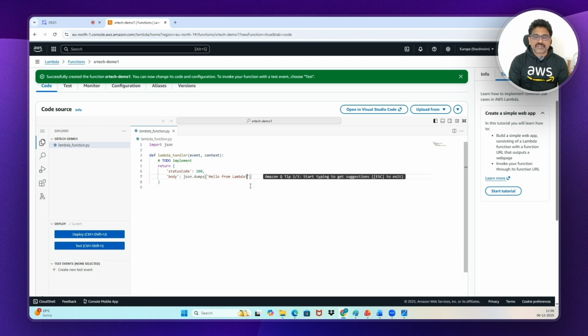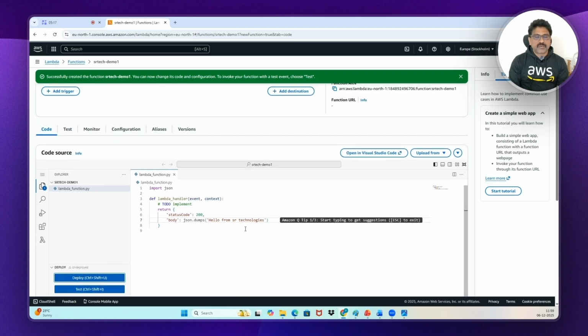If you want, you can just change it also. I will just change it like, hello from SR Technologies. Whatever string is there, it will be displayed if you connect to this application. Fine. After that, click on this deploy. It will be deployed. Fine. Now, we're not going to see these options.